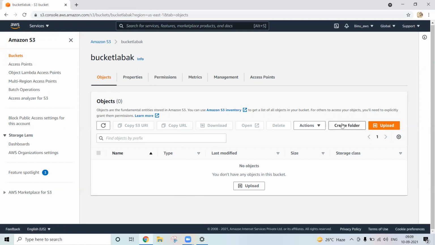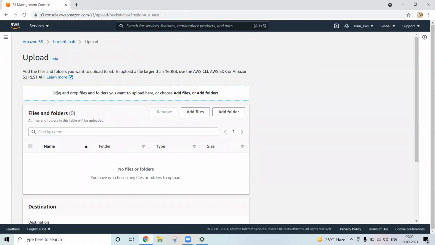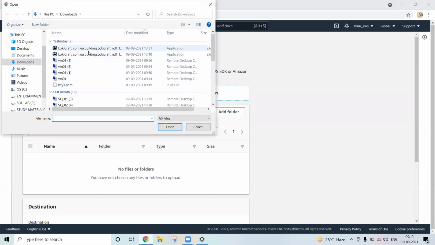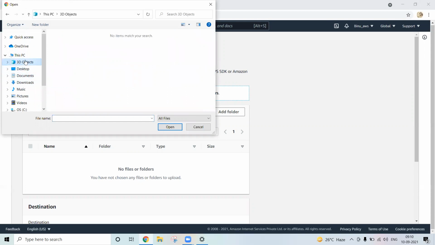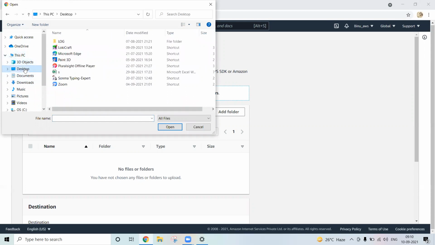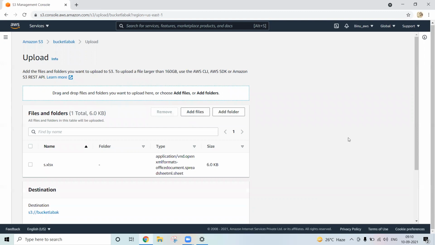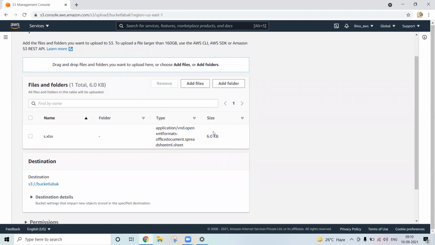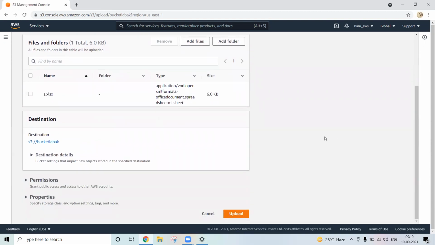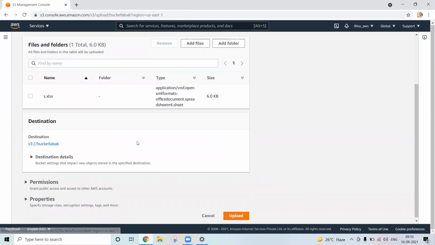You can also create a folder inside it. Let's upload one file. Either drag and drop, or choose what kind of object you want to store, file or folder. Let's click files and select any one of the files. Let's select this one. What is the size? Now, destination. This is the syntax for accessing the S3 bucket.